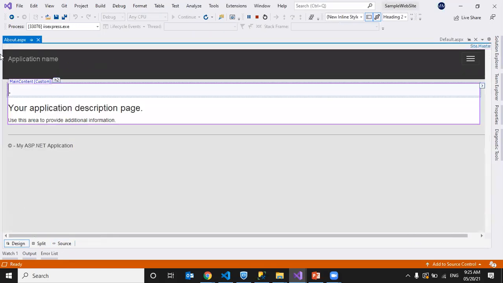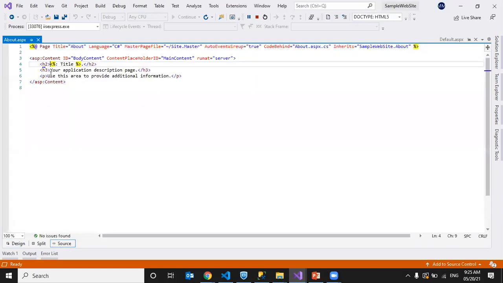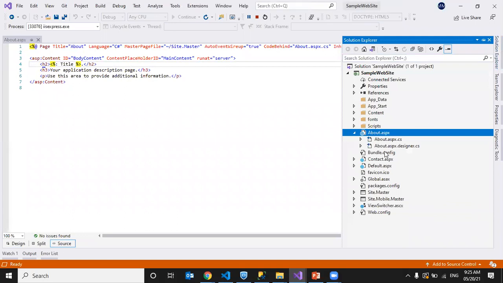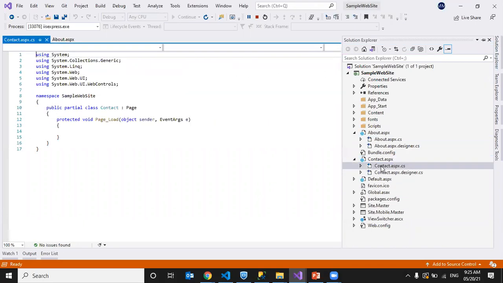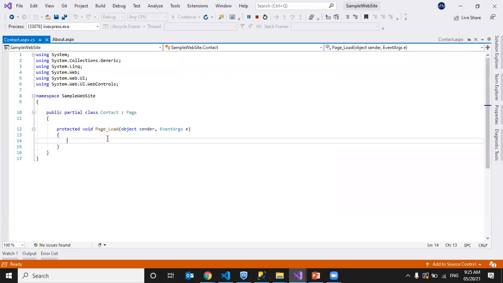Design will have the design, source will have the HTML code, and we will also have the CS code, which means programming code. So this is the programming code. This we call the code behind technique.